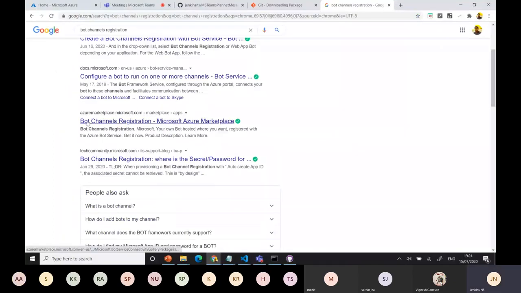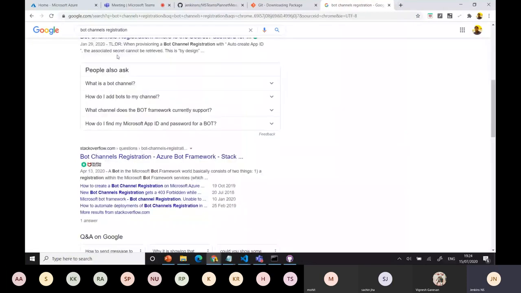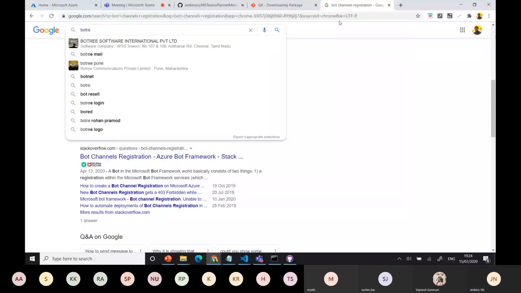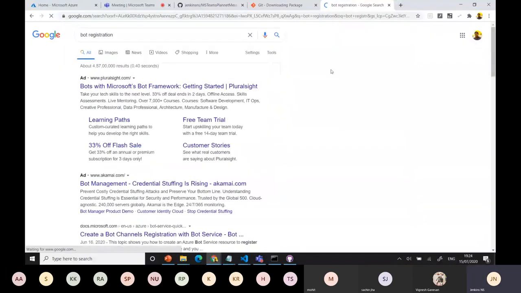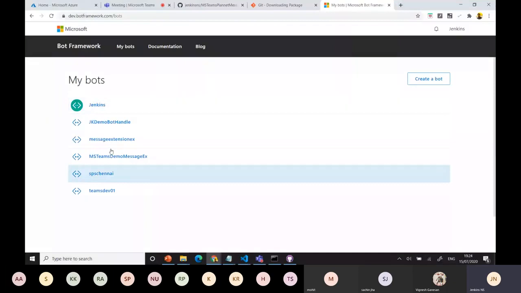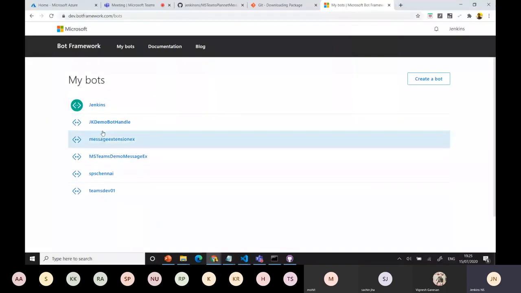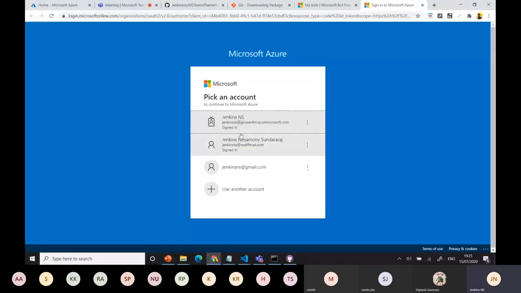See, I forgot the URL, because I'm always using the channel. Let's say bot registration, I think. The same thing will happen. Whatever you do in Azure, the same thing will happen. With the Dev framework, you can log in and use it. Whatever I created there will come here with my same ID. That's also the Azure part only, but you can track it here. It will directly move there in our login.